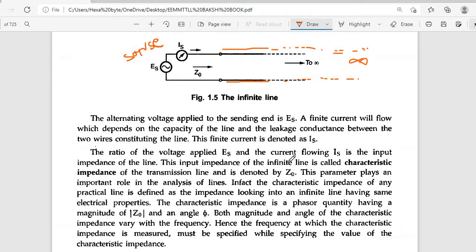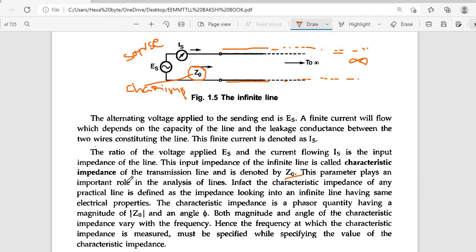Thus the input impedance of the infinite line is called the characteristic impedance of the transmission line, and is denoted by Z0.